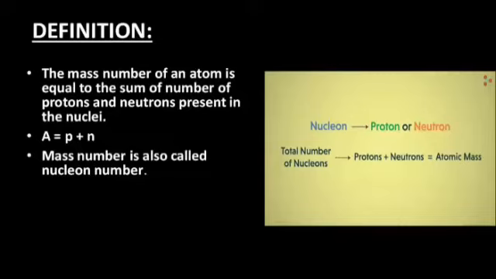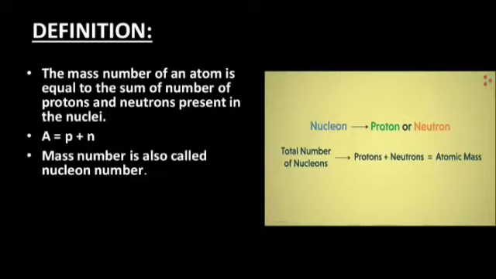So now you can see that the mass number of an atom is equal to the sum of protons and neutrons present in the nuclei of an atom. This simple mathematical representation can be very helpful for you all for a better understanding of the definition of mass number.